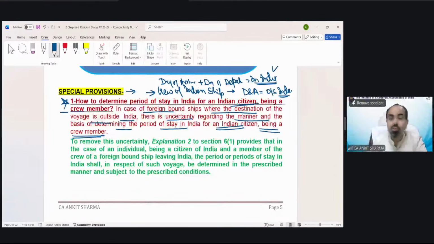So generally, in normal cases, what we do is find out the number of days that the individual is staying in India. But in case of a crew member, we have to find out how many days he was outside India, and the balance number of days we will consider as staying in India. The same thing happens, but the concept has been reversed. In case of a crew member, you have to find out how many days he or she was outside India, and the day of departure and arrival technically would be treated as outside India.